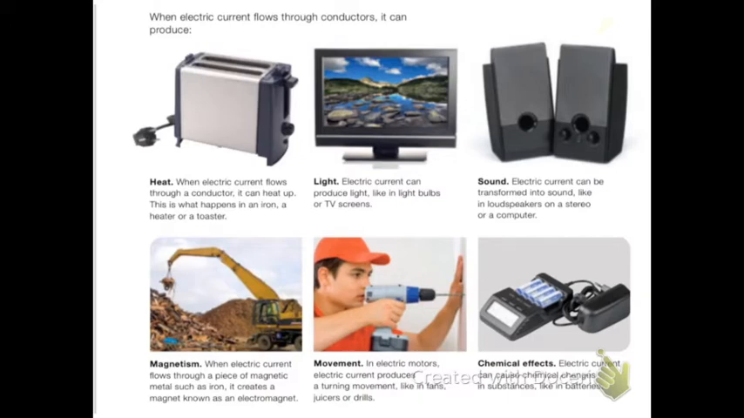Magnetism. When electric current flows through a piece of magnetic metal such as iron, it creates a magnet known as an electromagnet. Movement. In electric motors, electric current produces a turning movement, like in fans, juicers, or drills. Chemical effects. Electric current can cause chemical changes in substances, like in batteries.